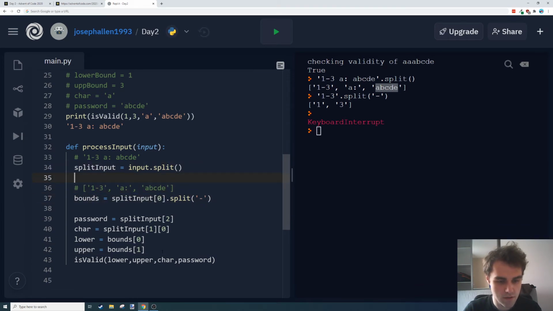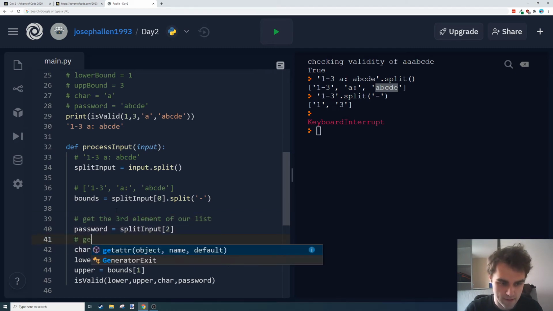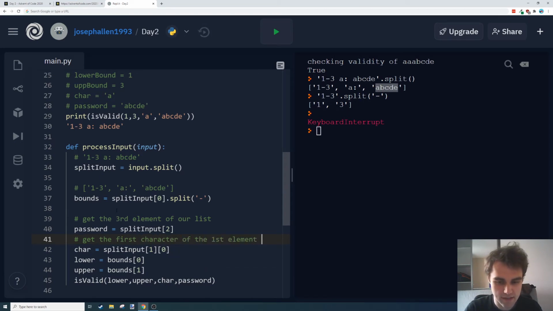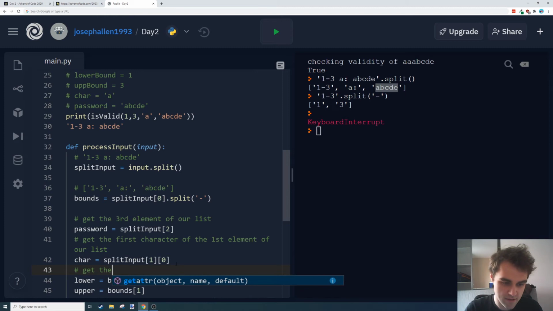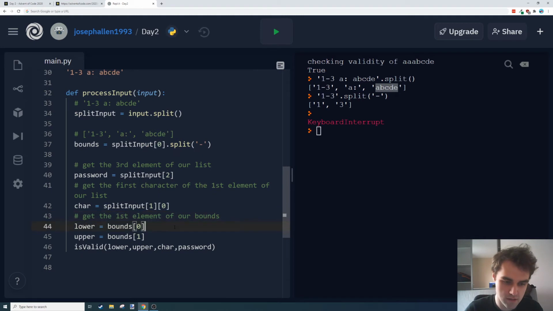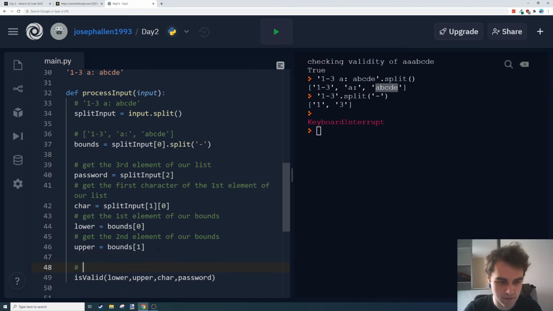So I'm just going to write some notes on here so it makes a bit more sense. Get the third element of our list. Get the first character of the first element of our list. Get the first element of our bounds. Get the second element of our bounds. So lots of comments there, but without them, it's not going to make much sense to people who see this code later.